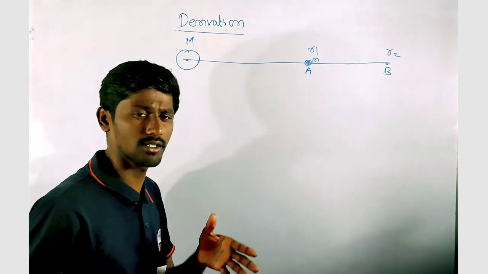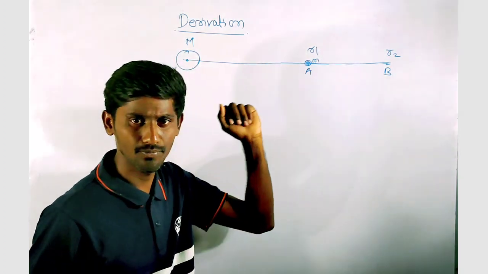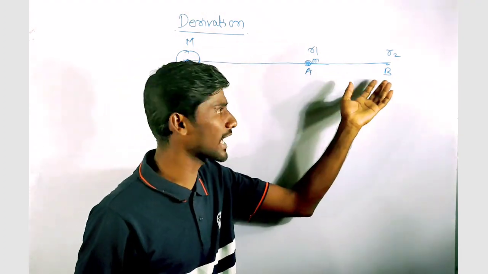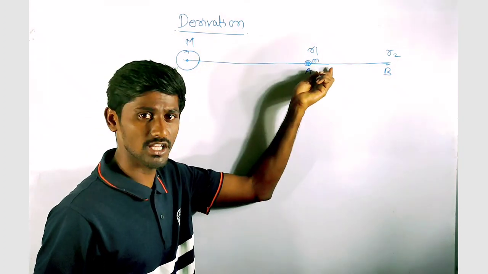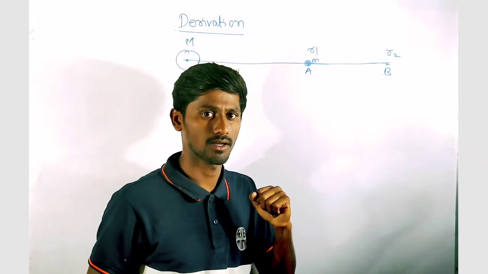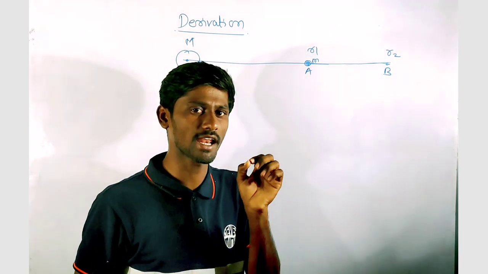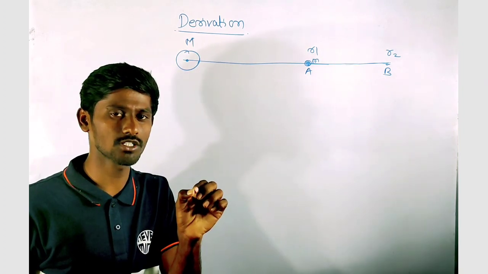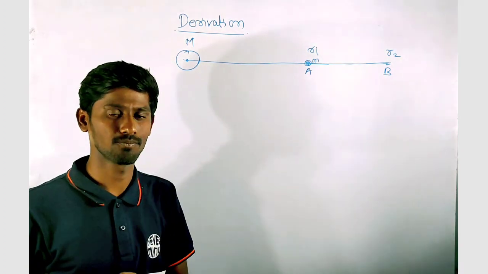Now to calculate that work done by the external force to displace the small m from point A to point B, we cannot just multiply the force and the displacement AB to get the total work done, because here the external force that we are applying is not equal throughout this path AB. You need to understand this. The force that we are applying is equal to the gravitational force.